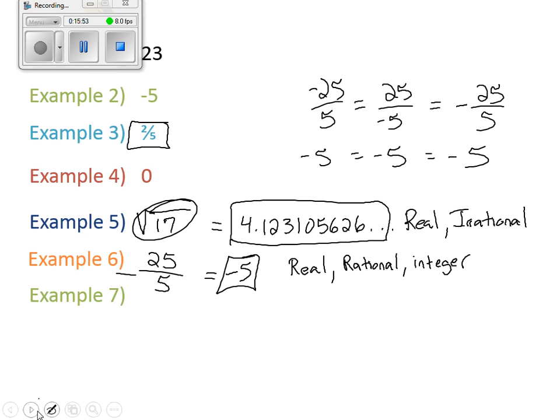Okay, why don't you try these two on your own? Oops, I'm not doing very well here with my little board. Try this one. Actually, I'm going to give you a 9.